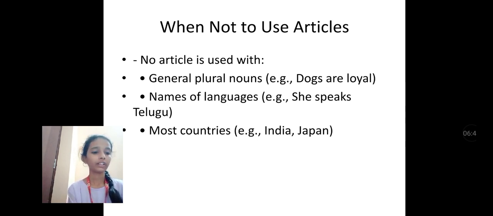And note a point: the is used before the plural names of countries. For example, the West Indies is one of the African countries, because West Indies is the plural name of a country.